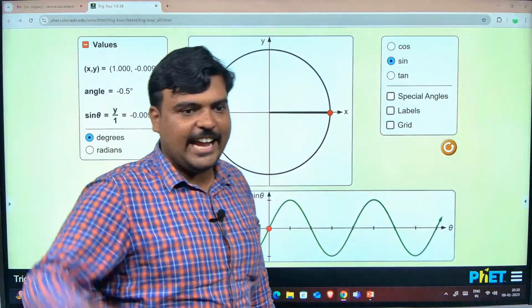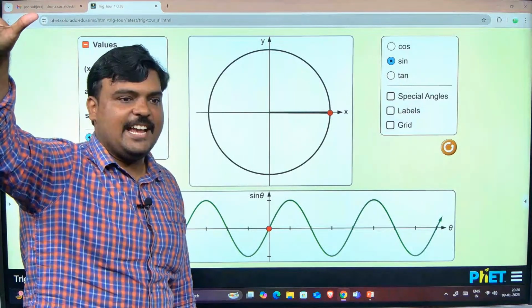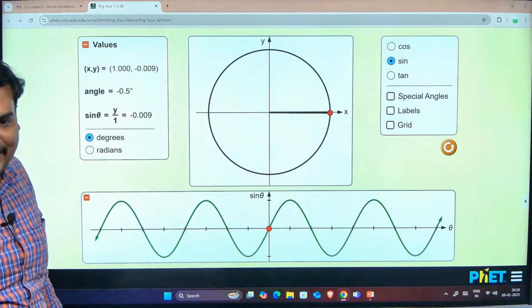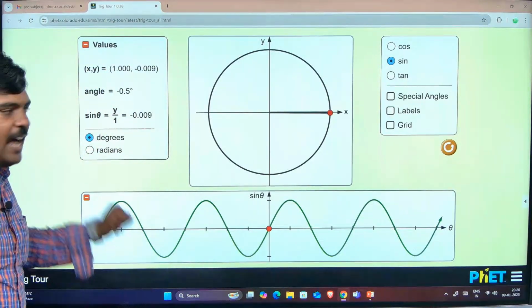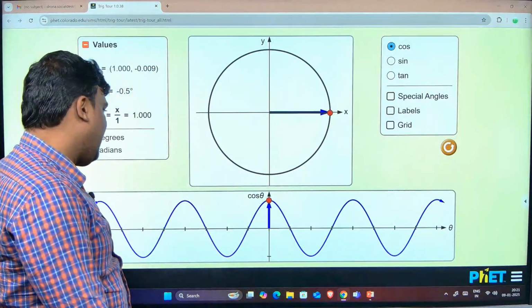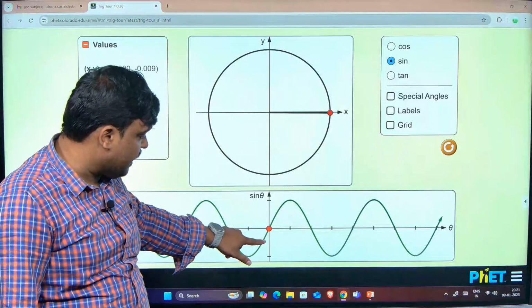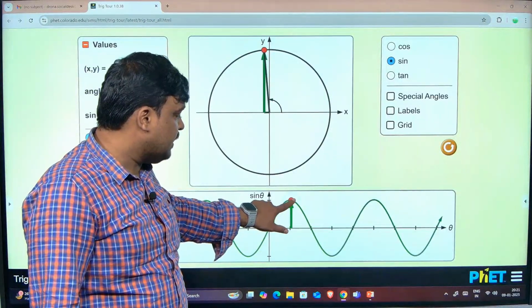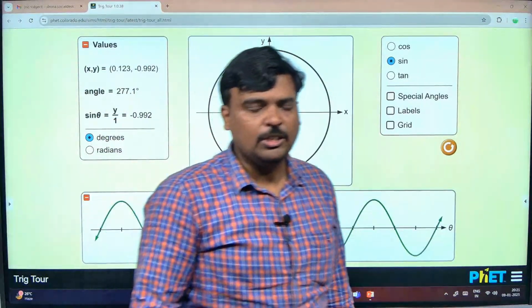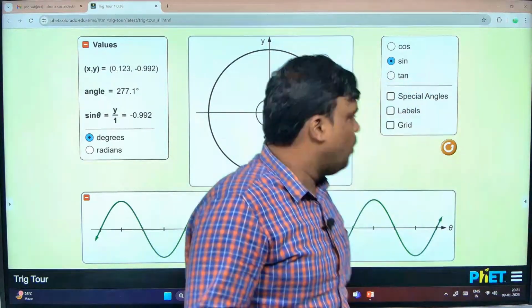Are you getting it, guys? Can you relate to your first unit? If it relates to the first unit, then we are successful. If you say sir, this is separate and I cannot relate it to the first unit, then what we taught was a waste and your attention was a waste. Okay? Clear? So when I go to cos, the same thing is there, right? All real numbers are there. And I have not spoken about the range. Range is what is the largest value I am getting and the negative. So will I include -1 and 1? Yes, I will include. So what kind of bracket do I have to use? Square bracket. Clear?